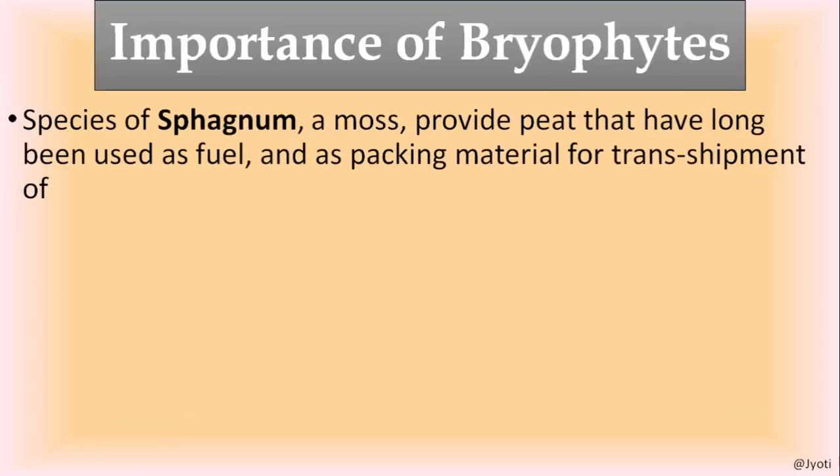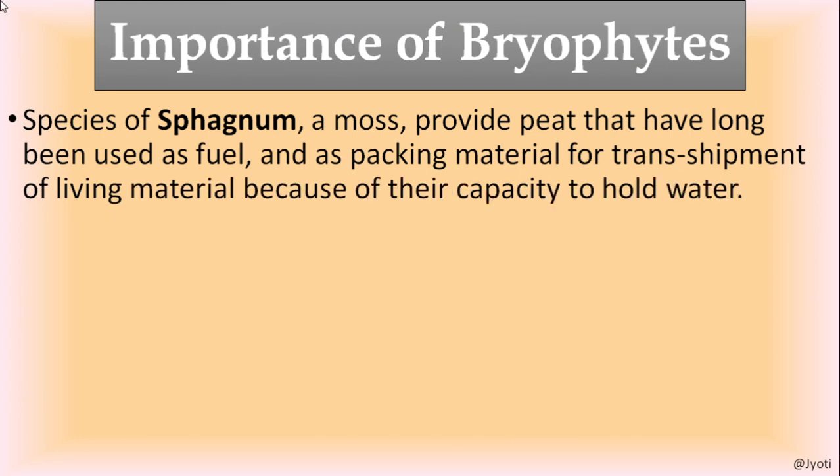Now what is the importance of bryophytes? The species of sphagnum, it is a type of moss, provides peat. Peat is prepared for use as fuel.